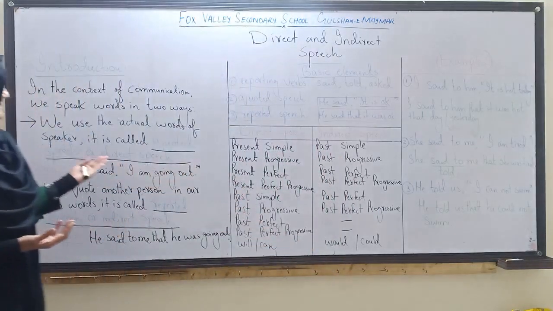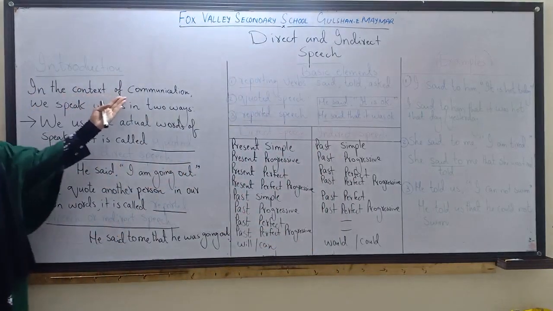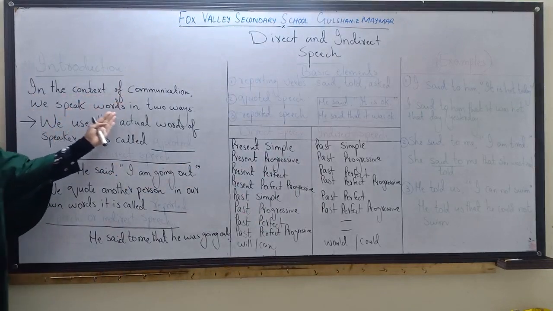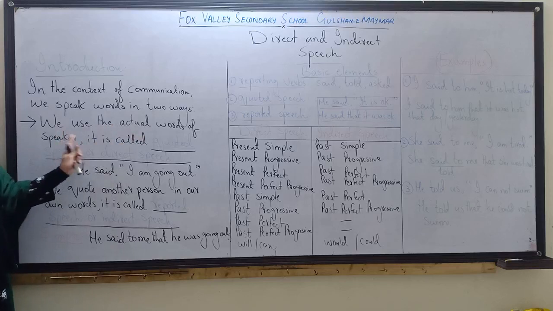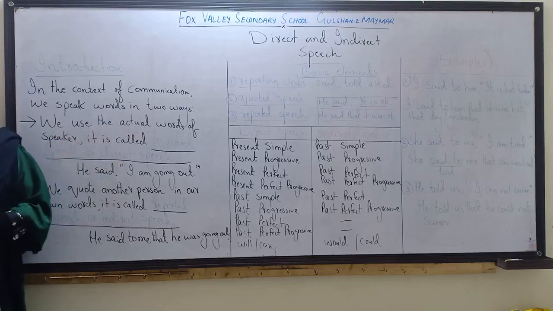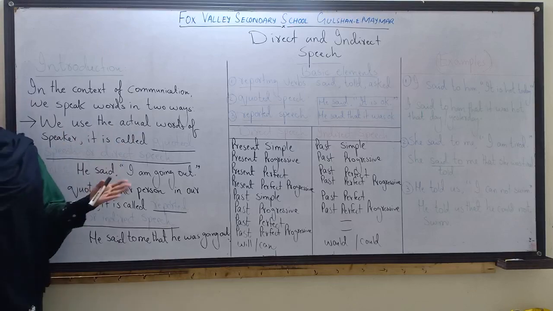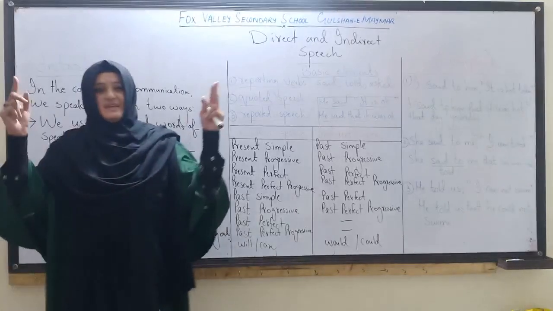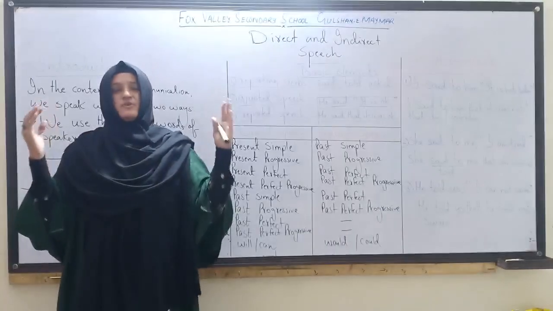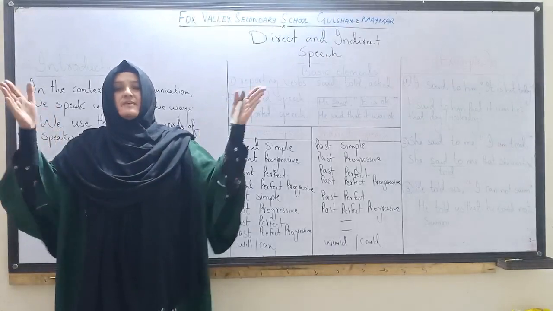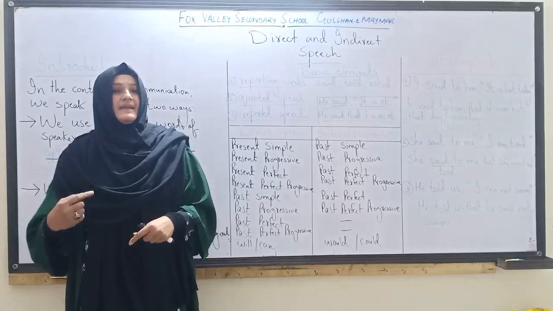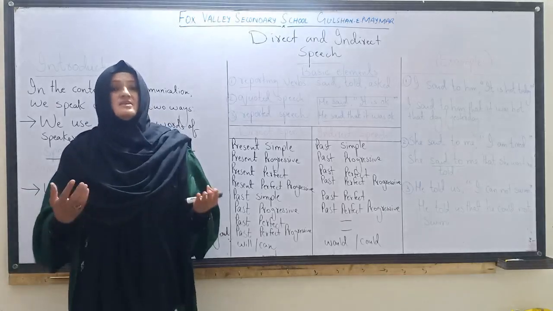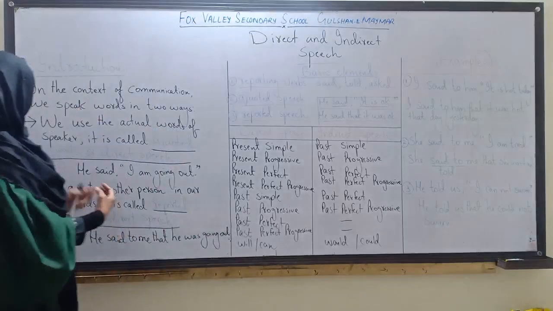Here is the introduction. In the context of communication, we speak words in two ways. We use the actual words of the speaker. It is called quoted speech or direct speech. Why do we call it quoted speech? Because it is in inverted commas. The words are written in quotation marks, that is called quoted speech, and in English grammar we call it direct speech.